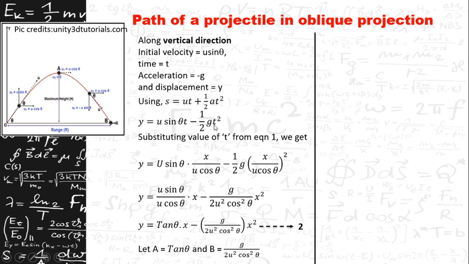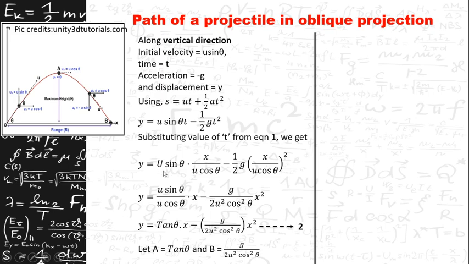Now we know from the previous step that the value of t is x by u cos theta. So substituting the value of t in this equation, we get y is equal to u sin theta into x by u cos theta, minus half g into x by u cos theta whole square. Since there is a t square here, we take x by u cos theta whole square, or it is x square by u square cos square theta.